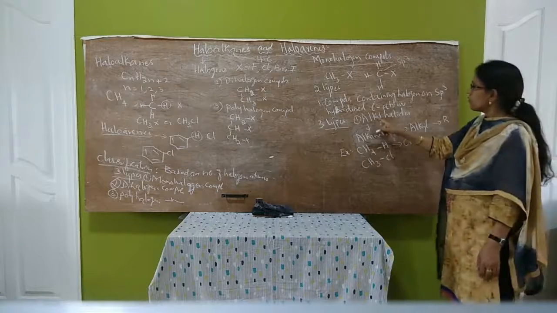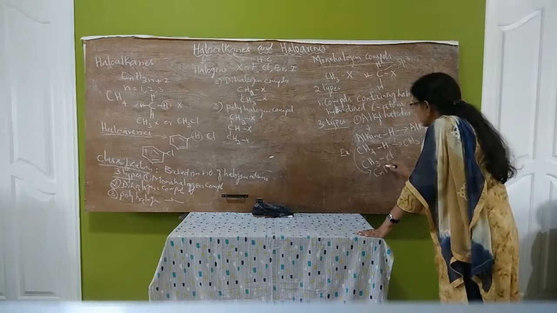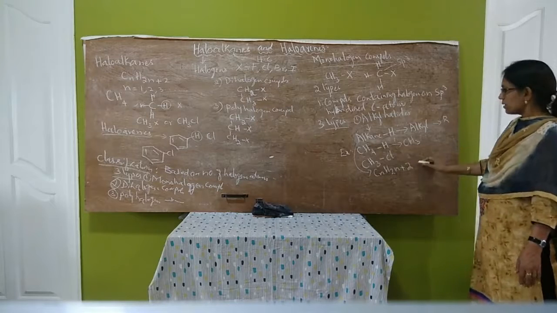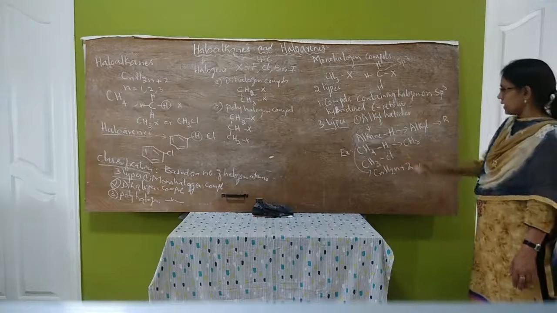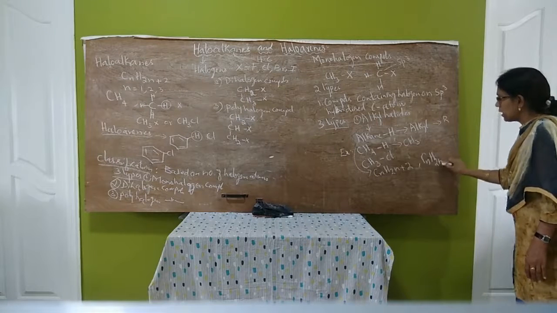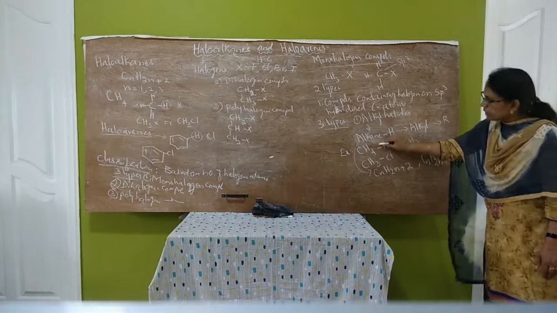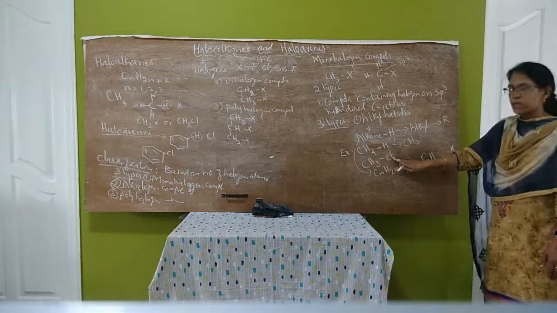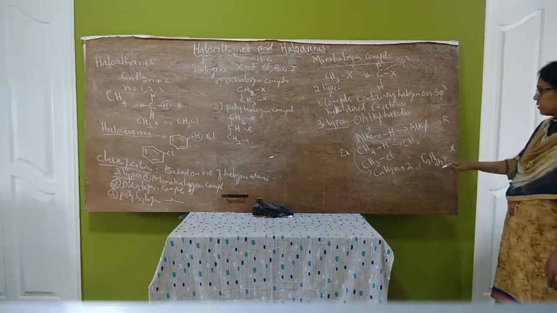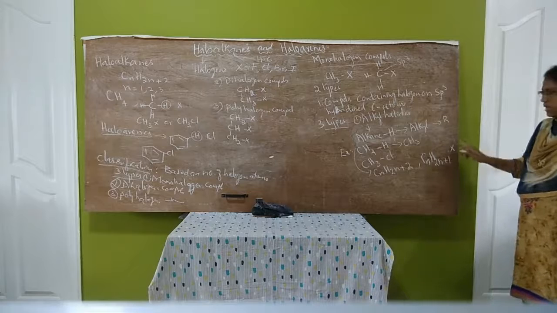So what is the general formula of alkanes? The general formula of alkanes is CnH2n+2. If we remove 1 hydrogen, what will be the formula for alkyl halides? Because 1 hydrogen atom we remove and replace by halogen, the general formula for alkyl halides is CnH2n+1X.